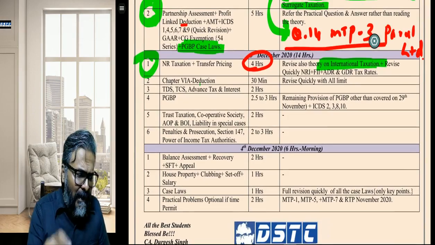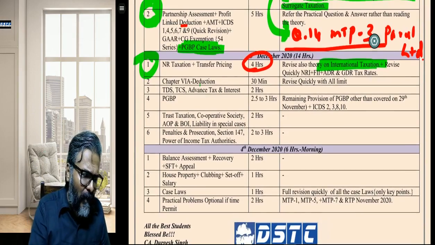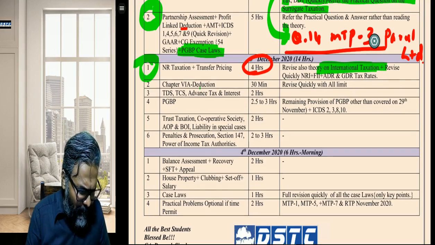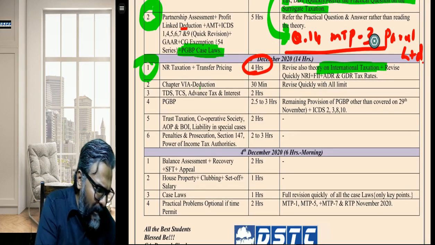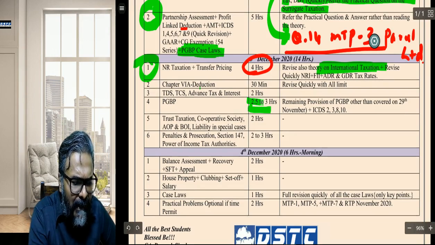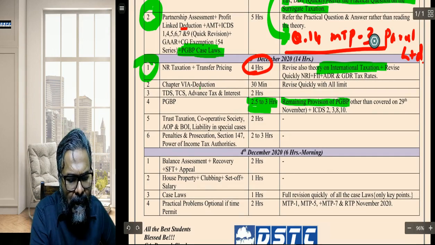TDS, TCS, advanced tax and interest, 2 hours I have given on that particular day, which is the day before. So that 2 hours I have given for this particular revision. Thereafter, PGBP, students, you'll say again PGBP. This is 2.5 hours to 3 hours, and this is the remaining provision of PGBP.